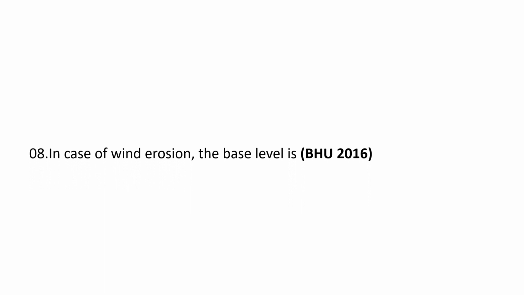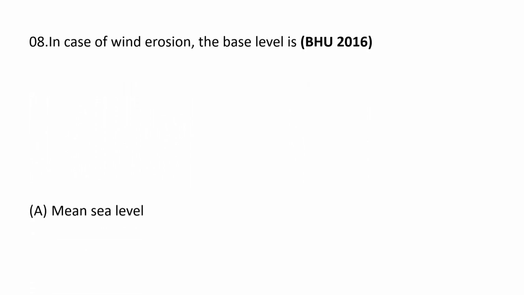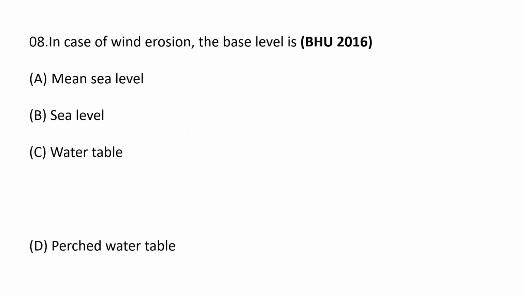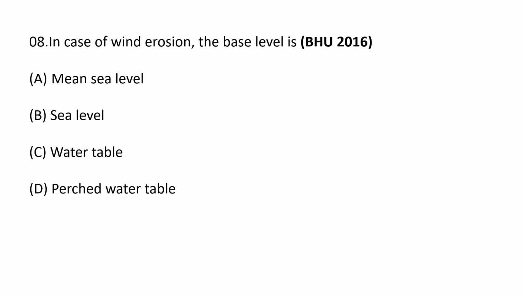Next question. In case of wind erosion, the base level is A. Mean sea level, B. Sea level, C. Water table, D. Perched water table. So the correct option is, in case of wind erosion, the base level is water table. The base level of wind erosion is the water table, which may be far below the sea level. C is the answer.